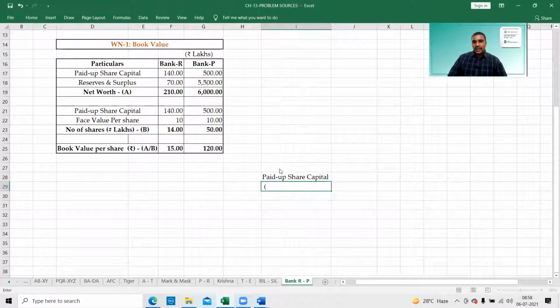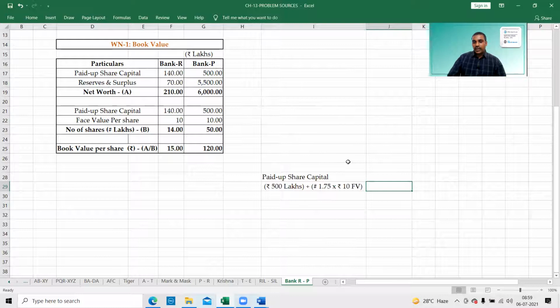Existing 500 lakhs plus the number of shares we have issued. 1.75 lakh shares we have issued to R Limited, into rupees 10 face value. That means how much you'll get? 500 plus 1.75 into 10.